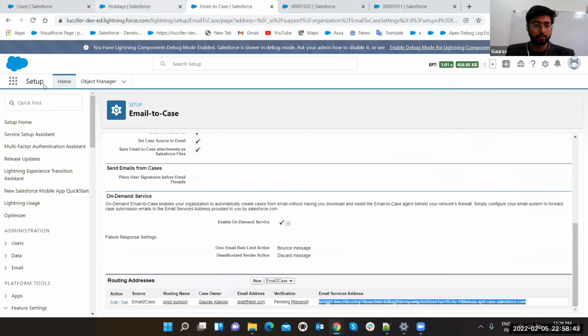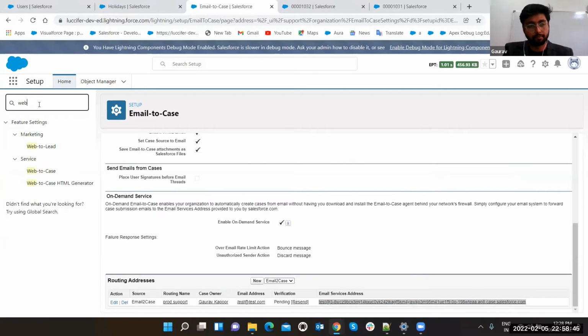You just have to again go to setup, web to case. Similarly, we have web to lead also. Both features are similar. I am going to show you an example for web to case. Similarly, you can go to web to lead. The only difference is that web to case is going to save your record in the case object, and web to lead is going to save your record in the lead object. Let's go to web to case.